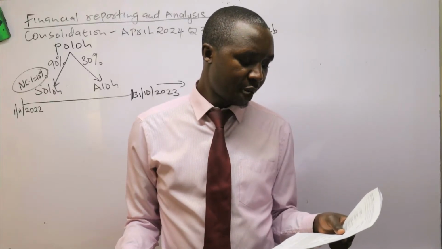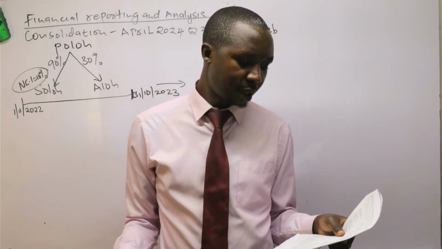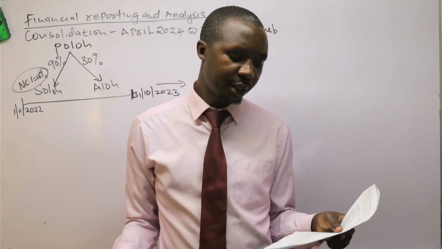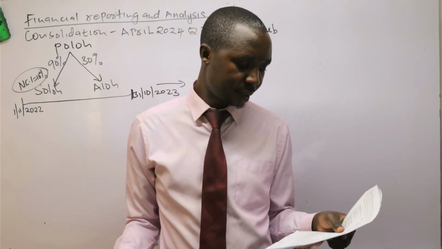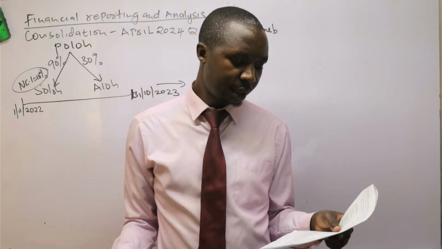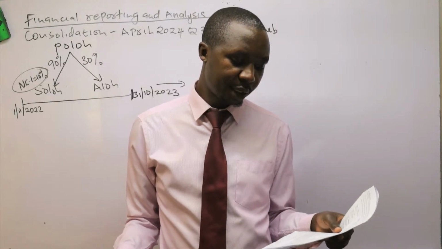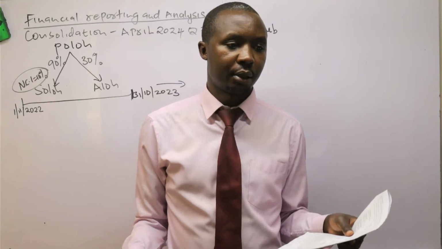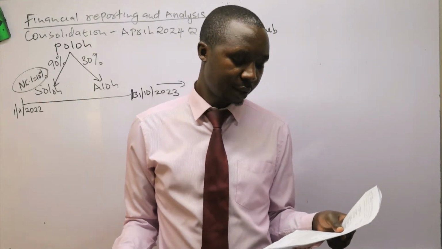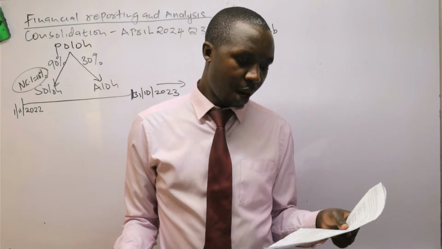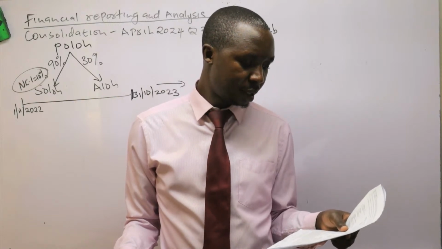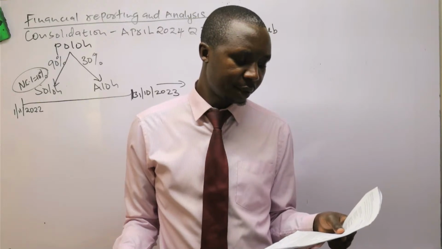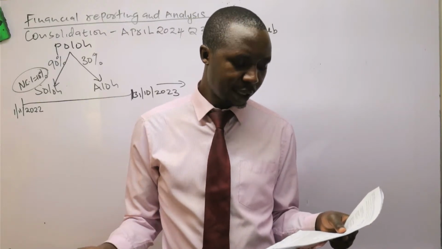Number 5, just prior to its acquisition, Soro Limited was successful in applying for a 6-year license to dispose of waste products. The license was granted by the county government at no cost. So there is what we call the right to the usage of the asset. However, Soro Limited estimated that the license was worth 2,160 million at the acquisition date. We'll account for that one.